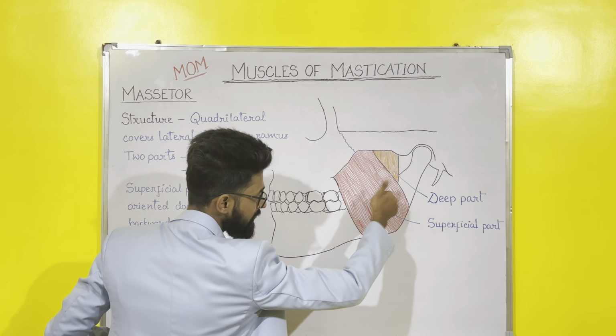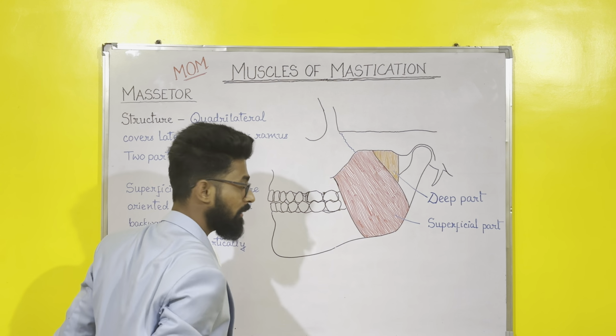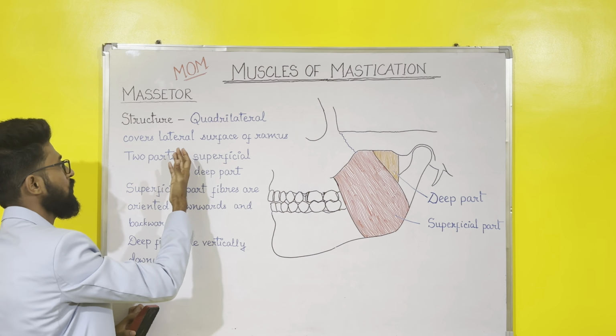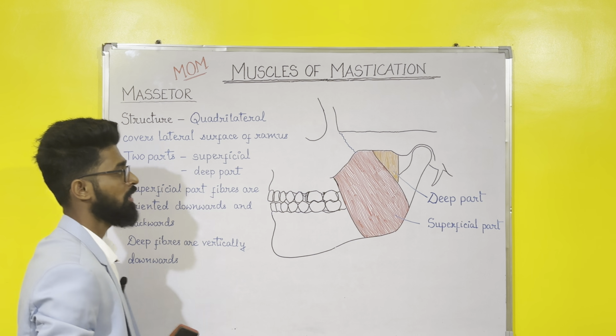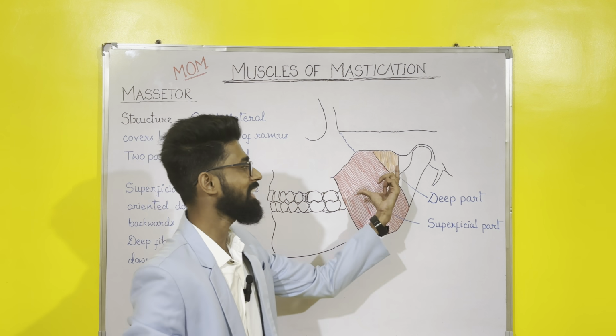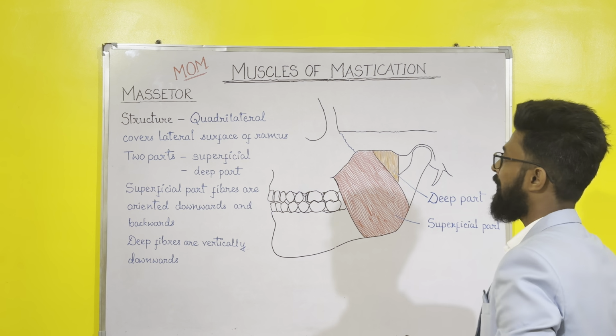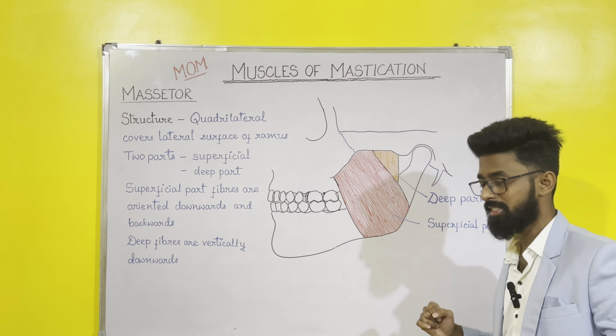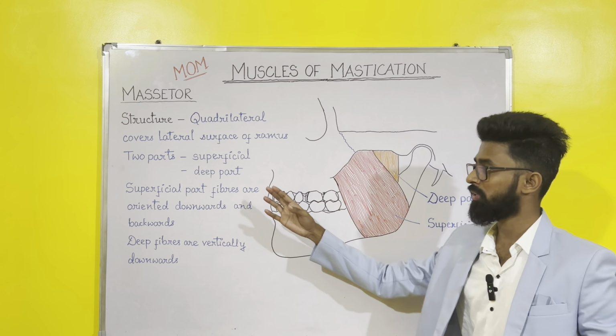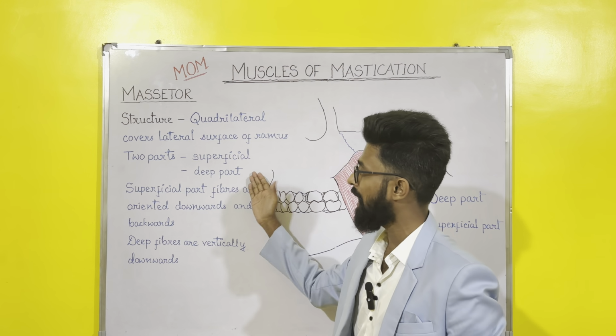Okay, the mandible is inside, the muscle is outside. It overlies or covers the lateral surface of the mandible. Now again, it is divided into two parts. One is the superficial part, and the part that is inside, marked in orange, is the deep part. So it is divided into two parts, superficial part and deep part.